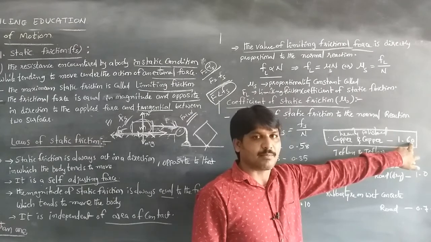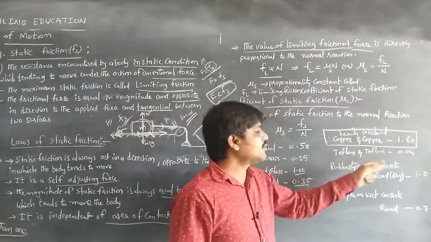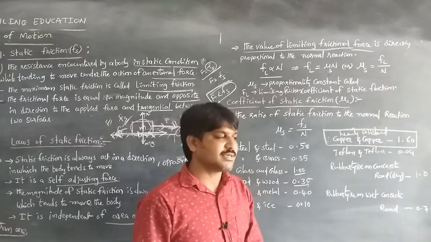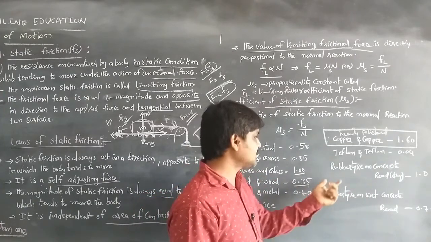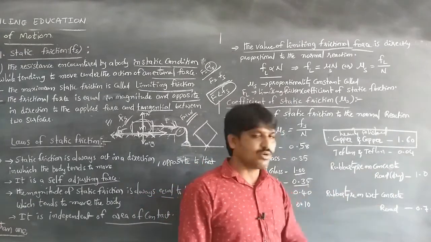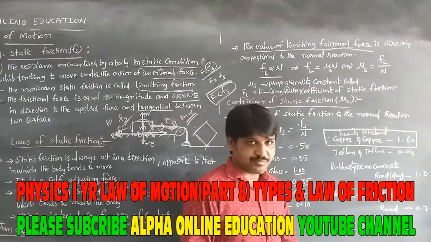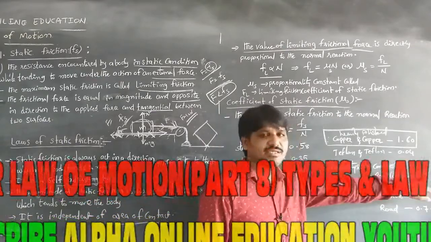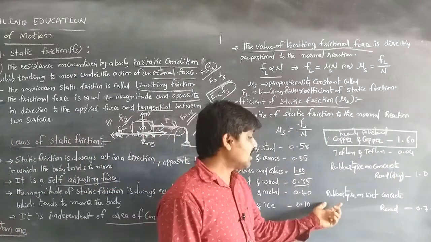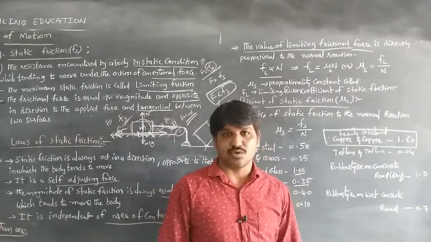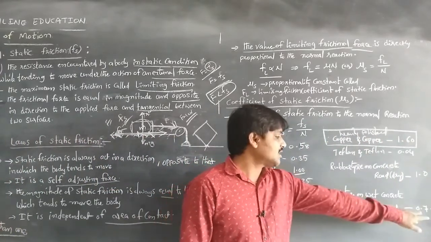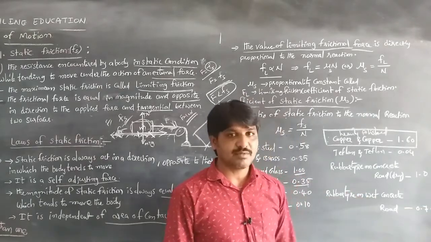Teflon to Teflon is 0.04, a very small coefficient of static friction. Rubber tire on a dry concrete road is 1.0. On a wet concrete road it is 0.7, because the friction force decreases.